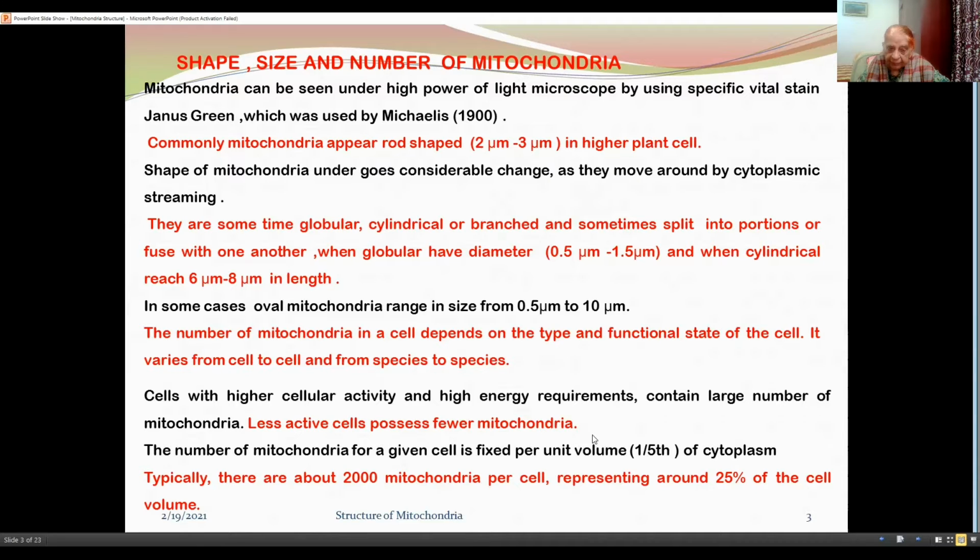Less active cells possess fewer mitochondria. The number of mitochondria for a given cell is fixed per unit volume, 1/5 of the cytoplasm. Typically, there are about 2000 mitochondria per cell, representing around 25% of the cell volume.